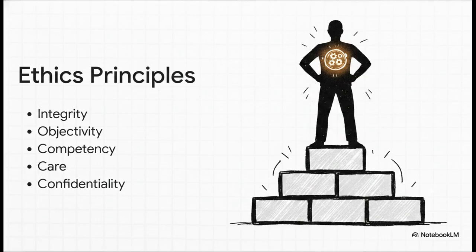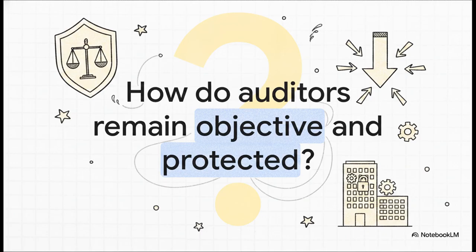Before an auditor can truly evaluate a company's operations, they have to be incredibly disciplined themselves. They need the competency to know exactly what they're looking at, the relentless care to look at it thoroughly, the integrity to report it honestly, and the absolute discipline to keep that highly sensitive information strictly confidential. But all this talk about personal ethics brings up a really crucial, practical question, doesn't it? How do we actually ensure these human auditors remain objective and protected? It's super easy to tell someone to have unwavering integrity and be perfectly objective, but it's a whole lot harder to maintain that objectivity when the person you're investigating happens to be the exact same person who signs your paycheck or approves your vacation time.